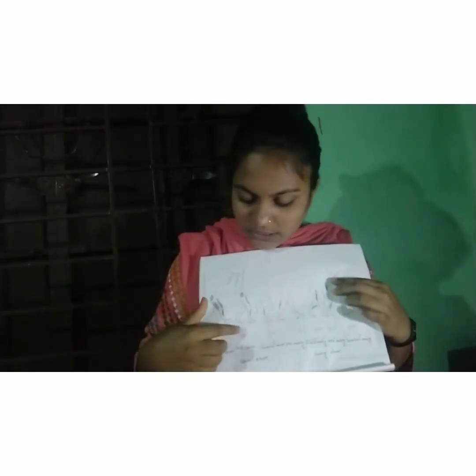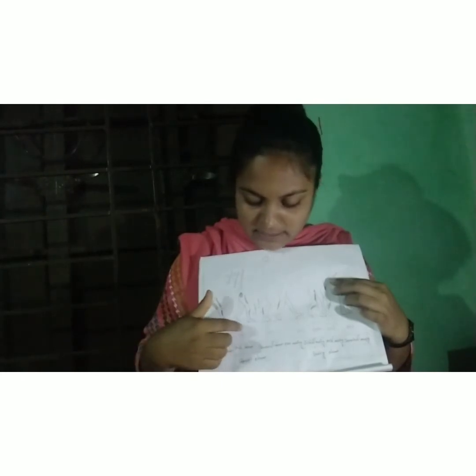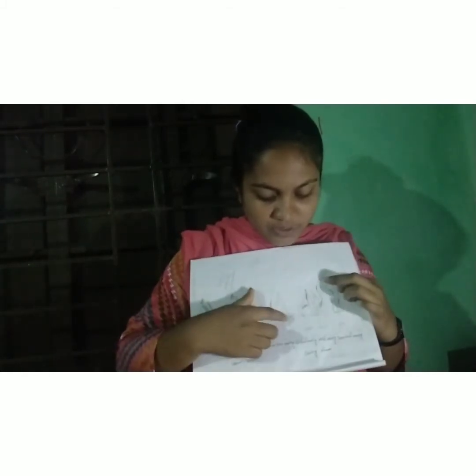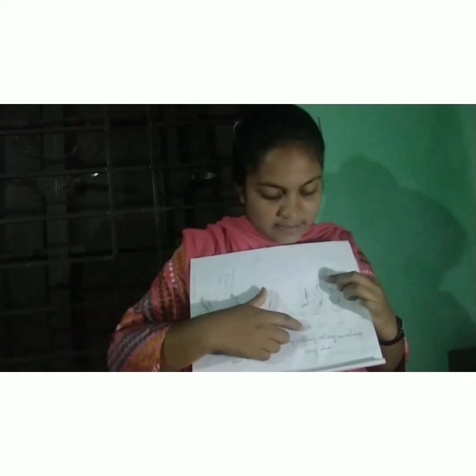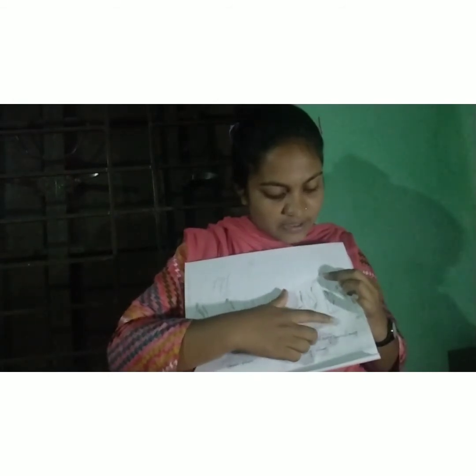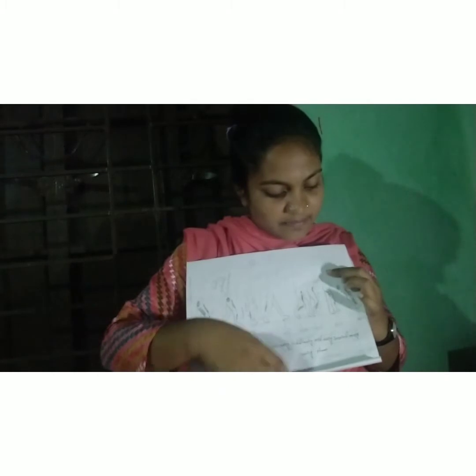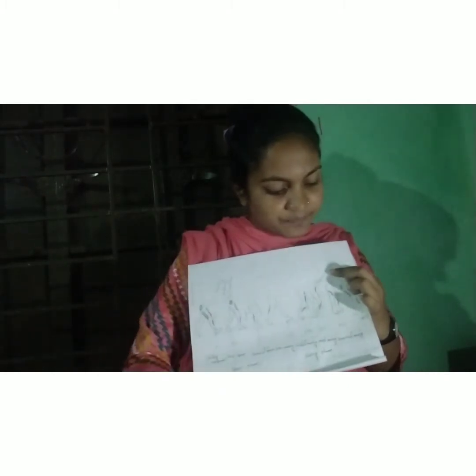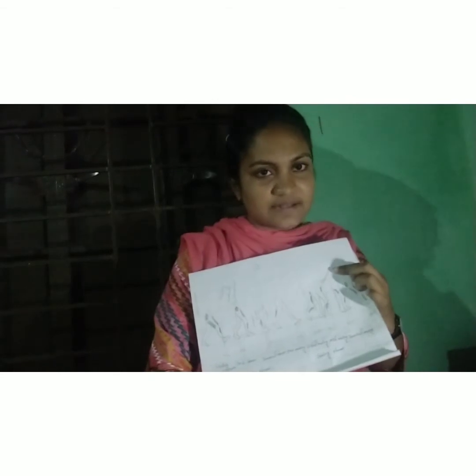Now I want to show a diagram with the full phases of the gait cycle. Here the first one is initial contact, which is 0%, and then loading response, 0 to 10%, then mid stance, 10 to 13%, then terminal stance, 13 to 15%, then pre-swing, 50 to 60%, then initial swing, 60 to 73%, then mid swing, 73 to 87%, and then terminal swing, 87 to 100%.